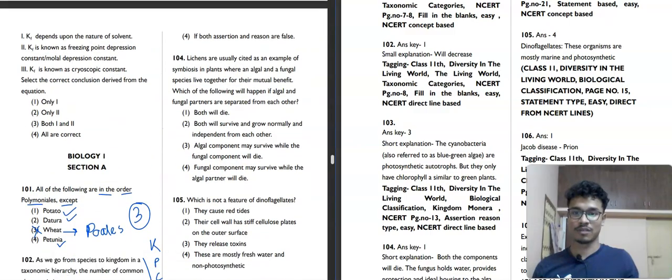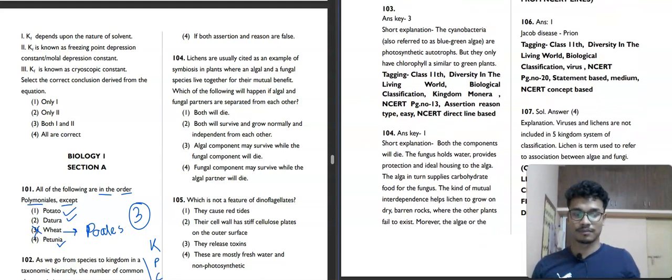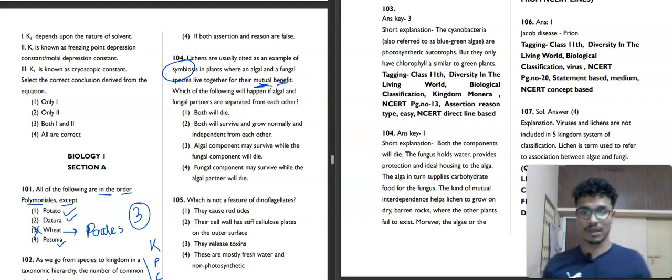Moving towards the next question, question number 104. What it is saying is that lichens are usually cited as an example of symbiosis in plants where an algal and a fungal species live together for their mutual benefit. Which of the following will happen if algal and fungal partners are separated from each other? Both will die. Both will survive and grow normally and independent from each other. Algal component may survive while the fungal component will die. Fungal component may survive while the algal partner might die.